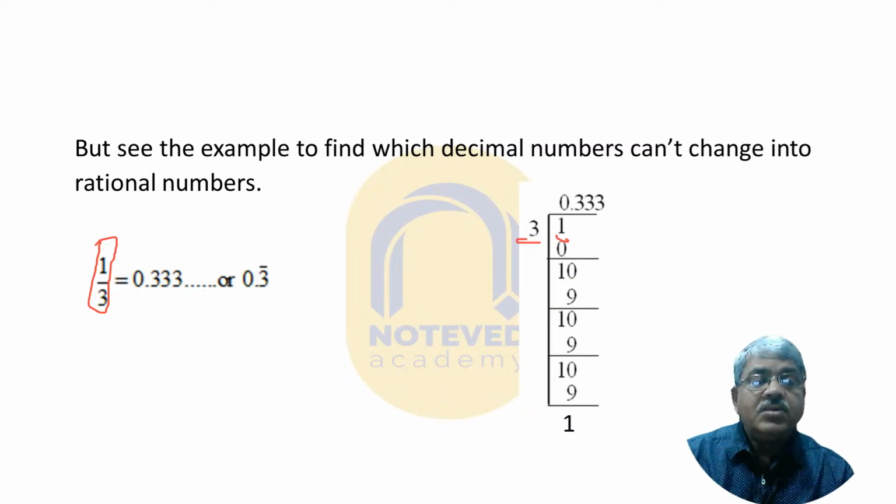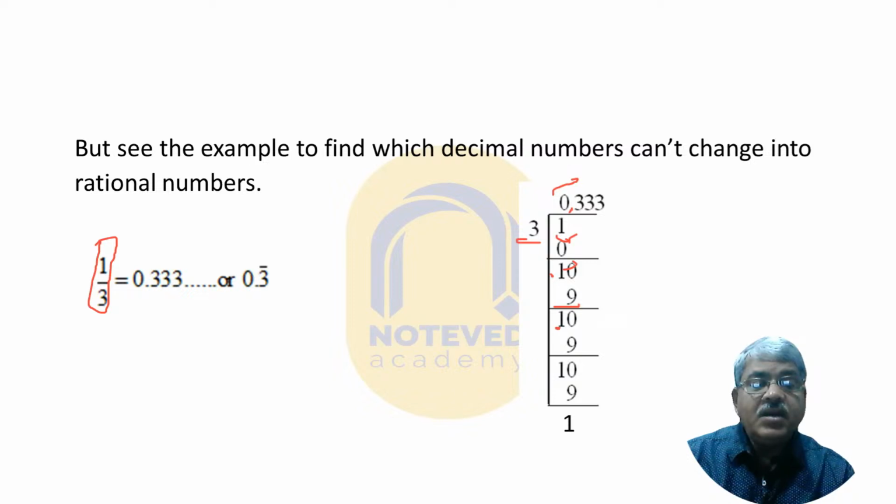Here you write in this way. 3 goes into 0, 0. Then bring down 1. Then put a decimal point. Here you write the decimal point and bring down a 0. Then the number is now 10. So 3 threes are 9. 10 minus 9 is equal to 1.